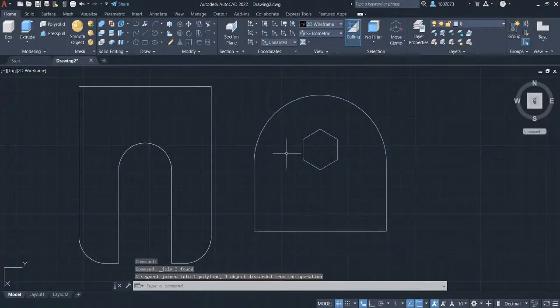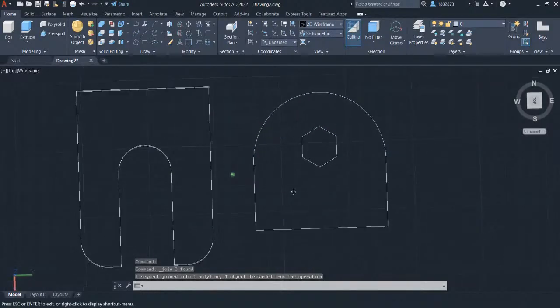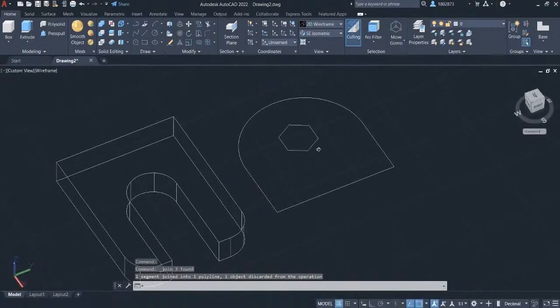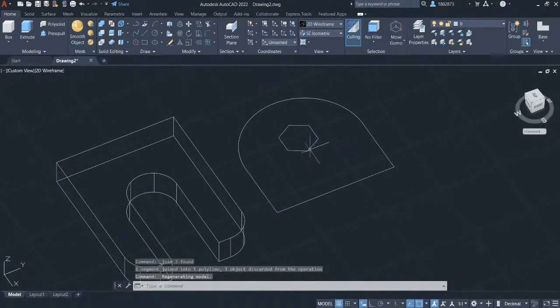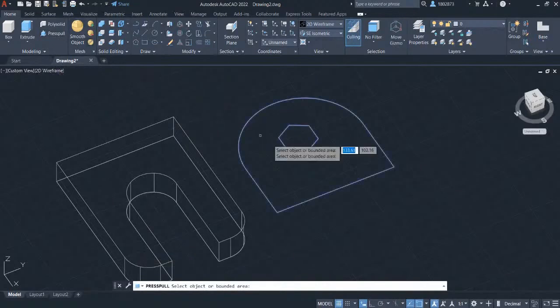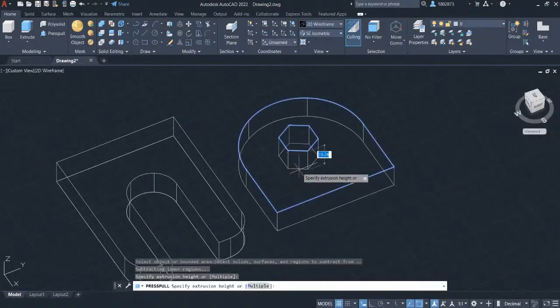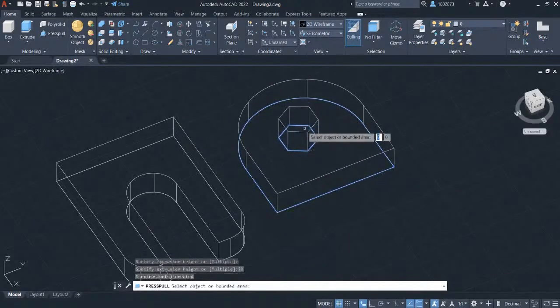Let's do a 3D orbit by holding shift key and wheel button. Let's press pull this sketch. Grab the press pull command in the modeling panel. Select on the bounded area. Let's key in 20 and press enter. As you notice, this part is lying down in the top plane.